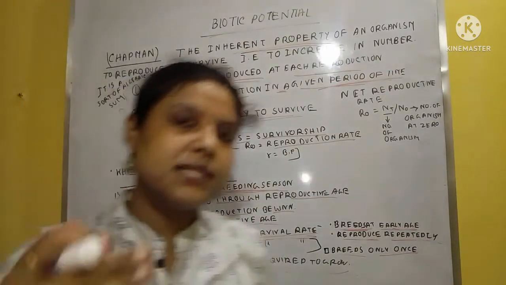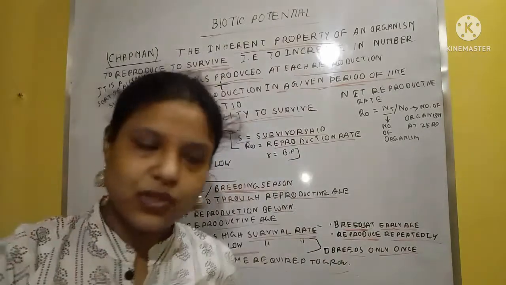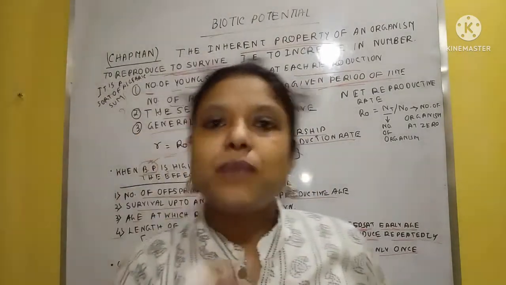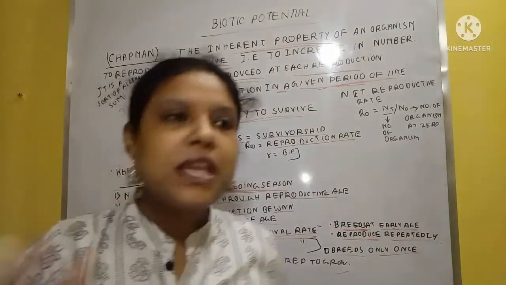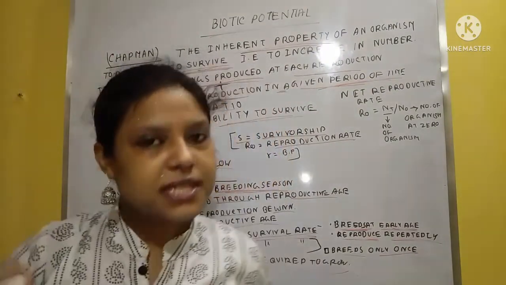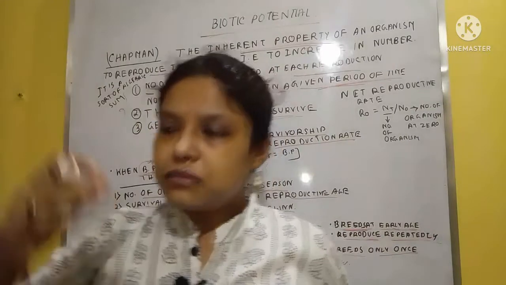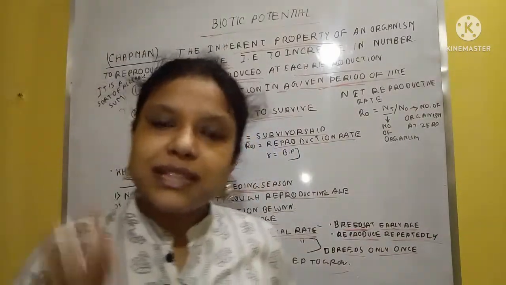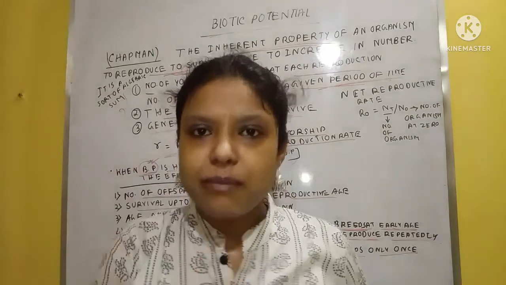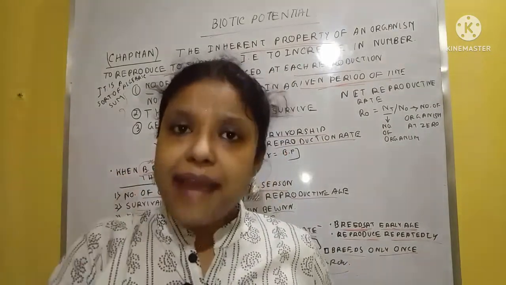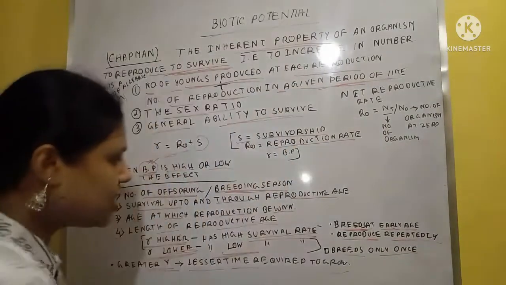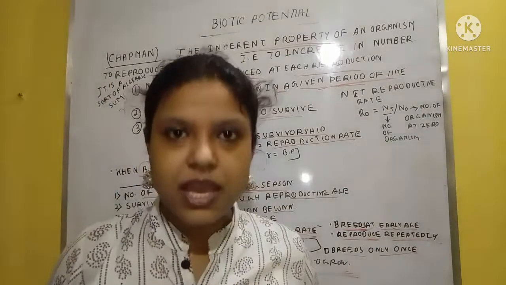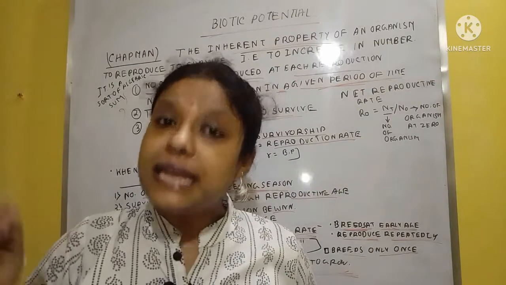If you consider one species whose individuals have the capacity to reproduce at an early stage of their life cycle, the number of individuals increases within very little time. So the number of individuals rises and the species density grows in less time.